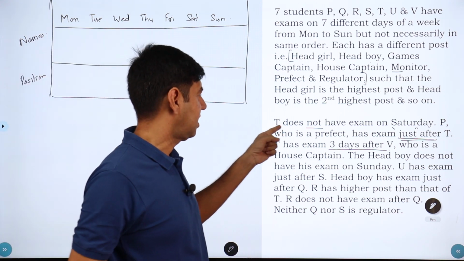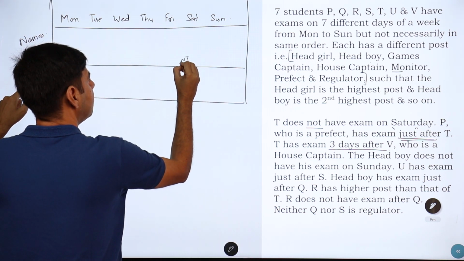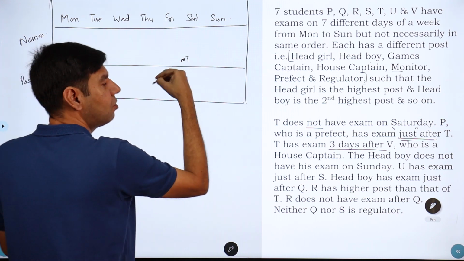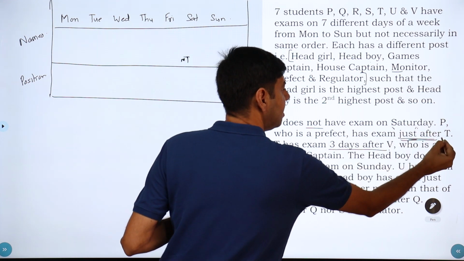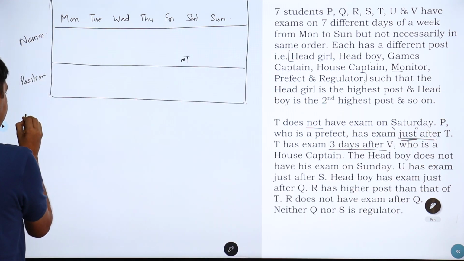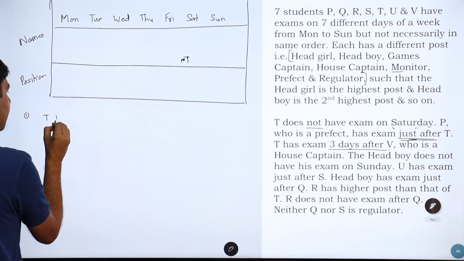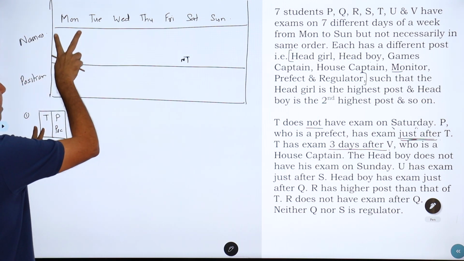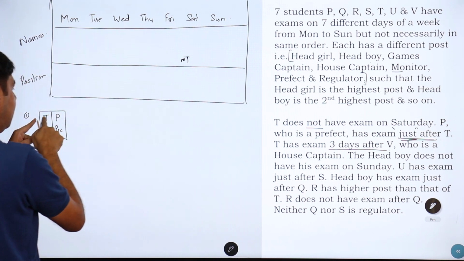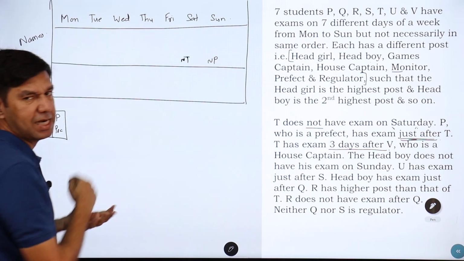Now let's build blocks. T does not have an exam on Saturday. As I said, it's about a negative. Does not have means not. You put your own notations. You could cross it out, whatever you want. P, who is a prefect, has an exam just after T. Make a block. So the first block that I have is P is just after T. So T, and then immediately after that P, and P is a prefect. This will be consecutive columns. So either Monday, Tuesday, or Tuesday, Wednesday, but T is not on Saturday. So that also means P is not on Sunday. Now this is redundant, but I'm just marking.